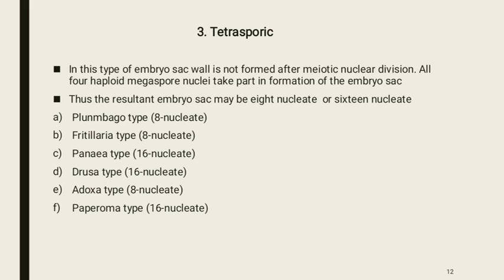It is genetically more heterogeneous than the bisporic type of embryo sac. It has further types. It may be 8 nucleate or 16 nucleate. These types are lilium type, which is 8 nucleate, fritillaria type, 8 nucleate, penaea type, 16 nucleate, drusa type, 16 nucleate, adoxa type, 8 nucleate, and peperomia type, which is 16 nucleate.